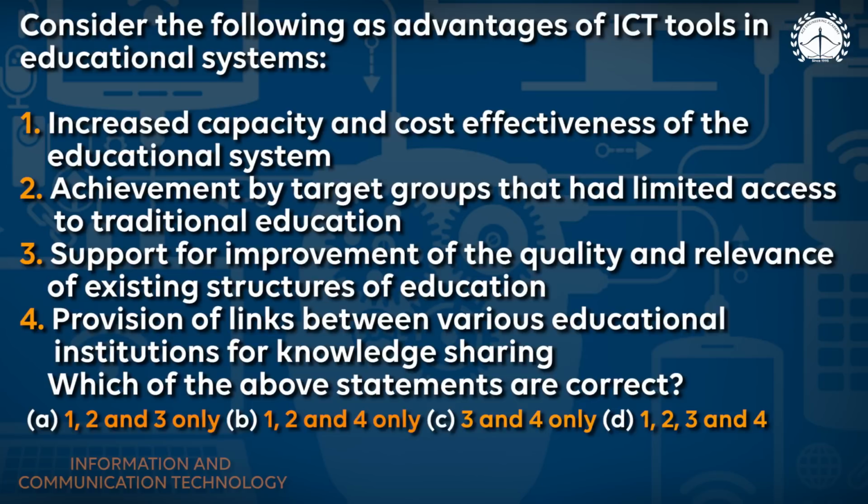Second point, achievement by target groups that had limited access to traditional education. For example, those students who live in outer or village areas do not have proper resources. So this point is true for those types of students. Let us see the third point, support for improvement of the quality and relevance of the existing structure of education. Yes, it is also true.